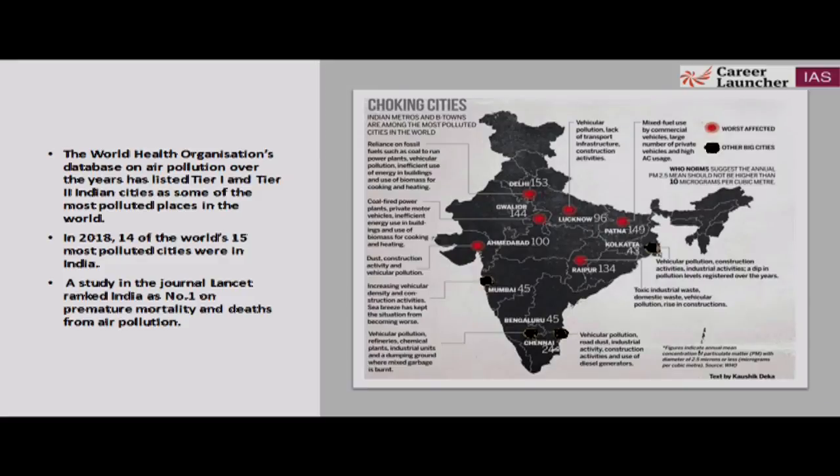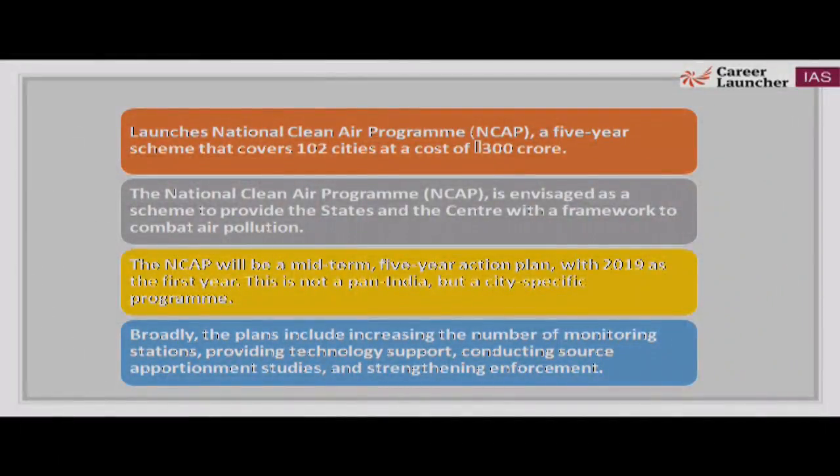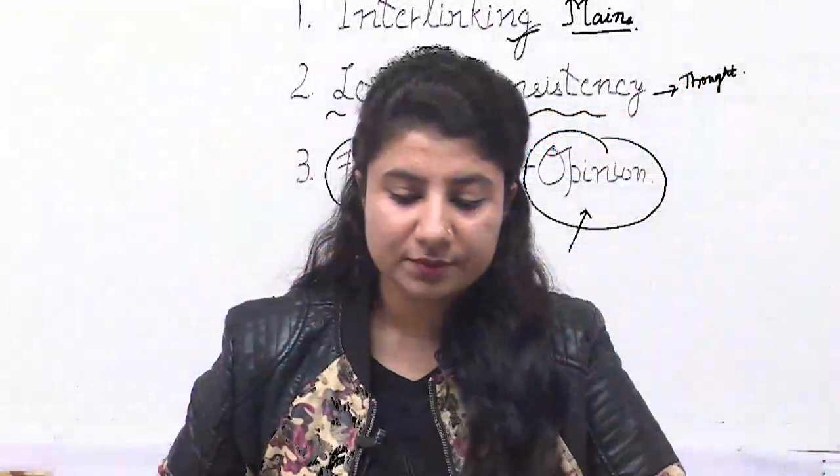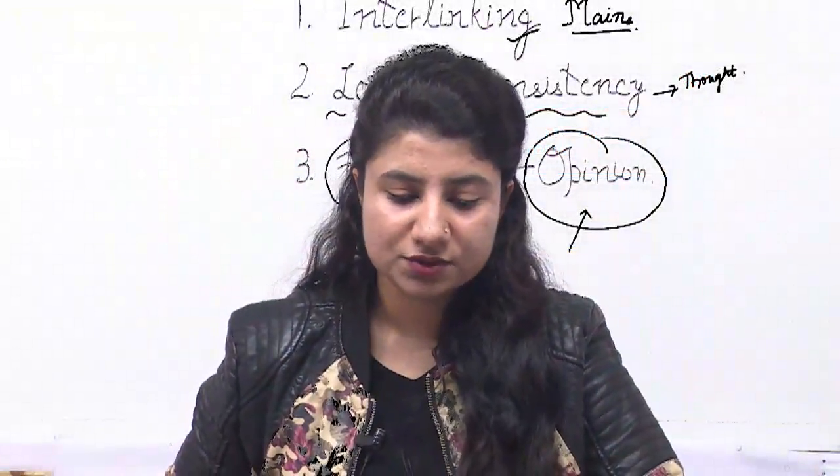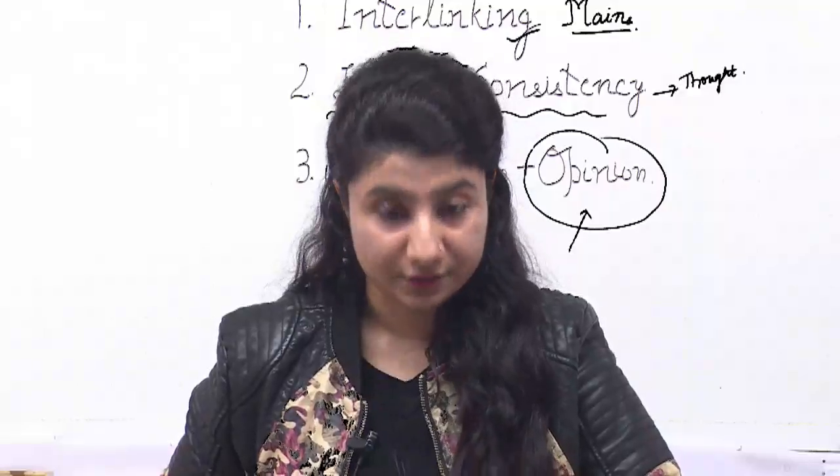A study in The Lancet ranked India number 1 on premature mortality and death from air pollution. The choking cities map is there in black in front of you. So we have launched the National Clean Air Program, a 5-year scheme that covers 100 cities at a cost of 300 crore.